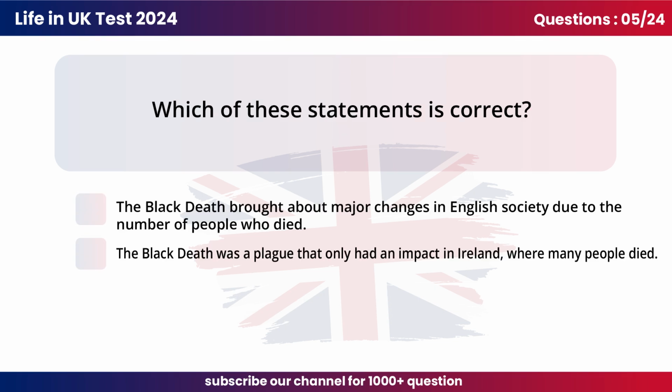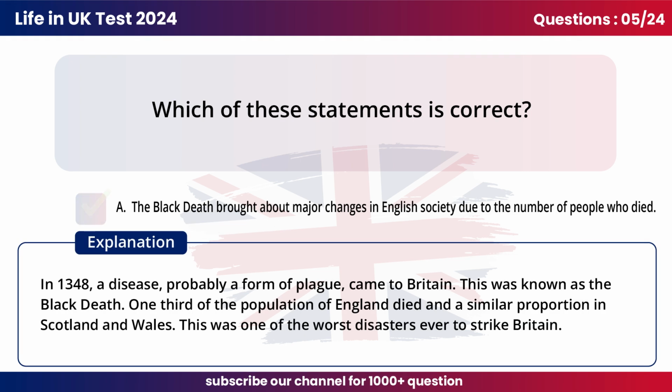Question 5. Which of these statements is correct? A. The Black Death brought about major changes in English society due to the number of people who died. In 1348, a disease, probably a form of plague, came to Britain. This was known as the Black Death. A third of the population of England died and a similar proportion in Scotland and Wales. This was one of the worst disasters ever to strike Britain.